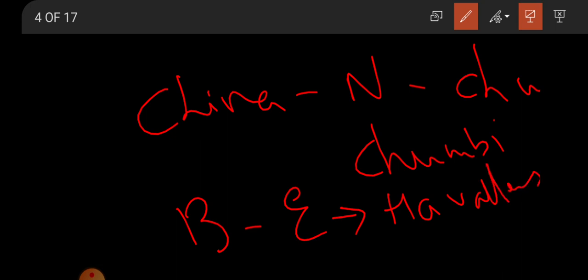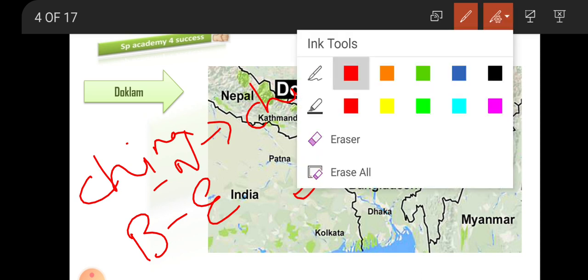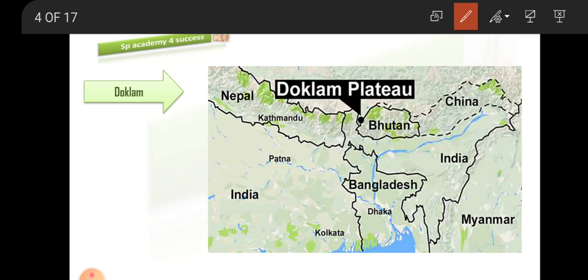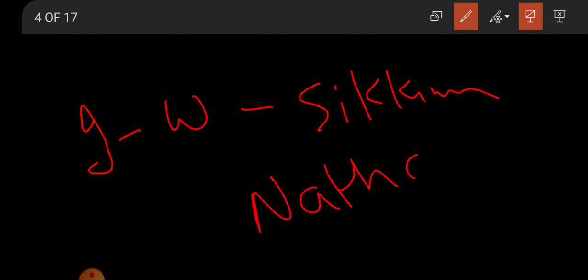Clear? And if you see for India, it is in Sikkim. For India, it is towards the west, in the Sikkim state, in the Nathang Valley.